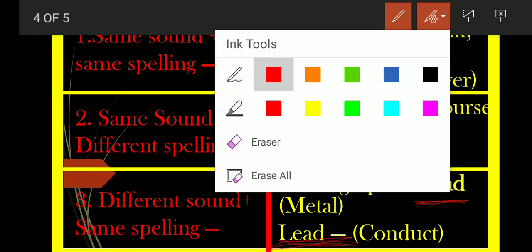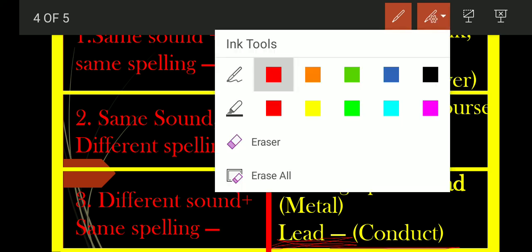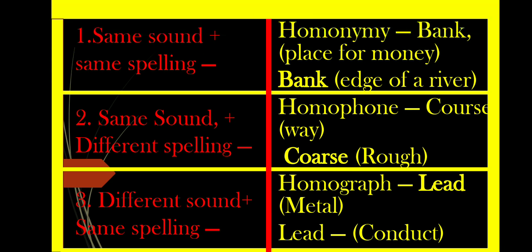So here lead is verb, L-E-A-D. Keep it in mind, or please notice that different sounds are coming, but spelling same. One is verb, another one is noun. So let's make a sentence with the word lead.